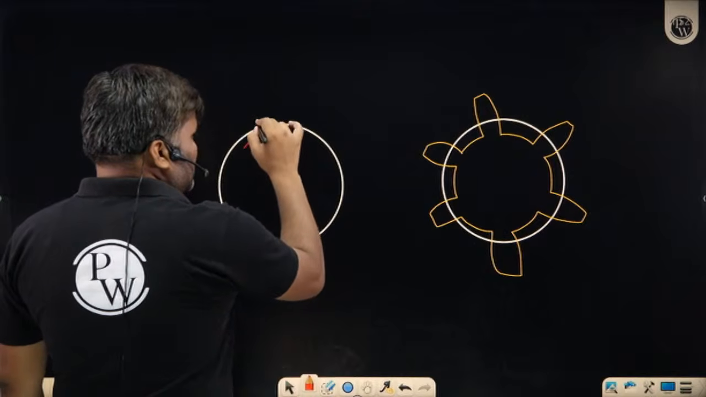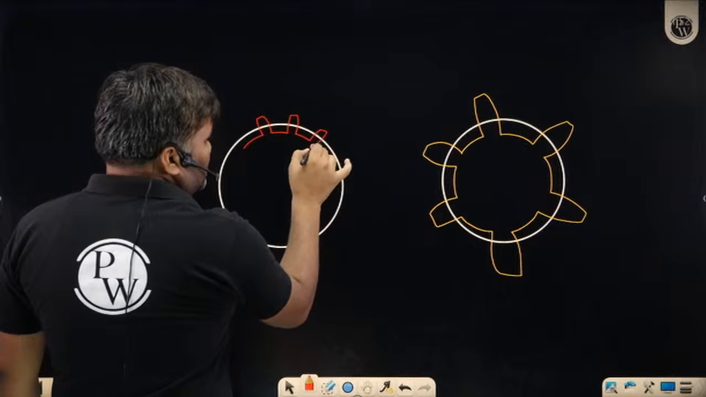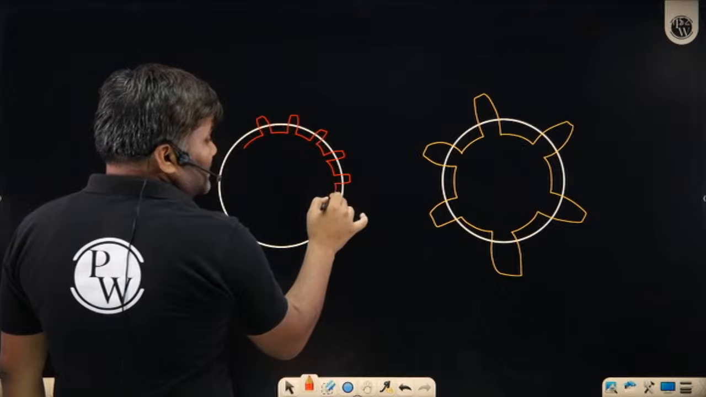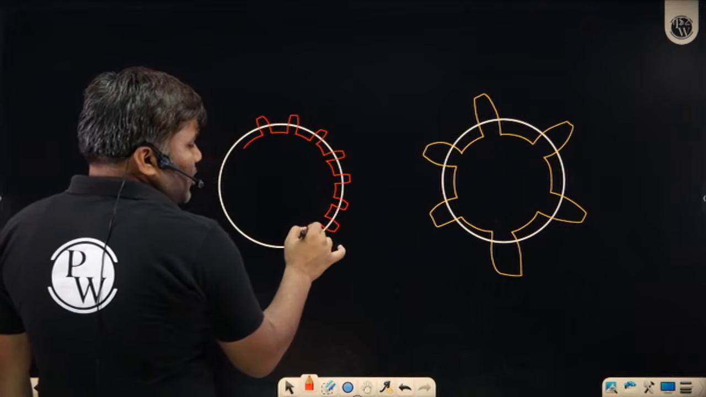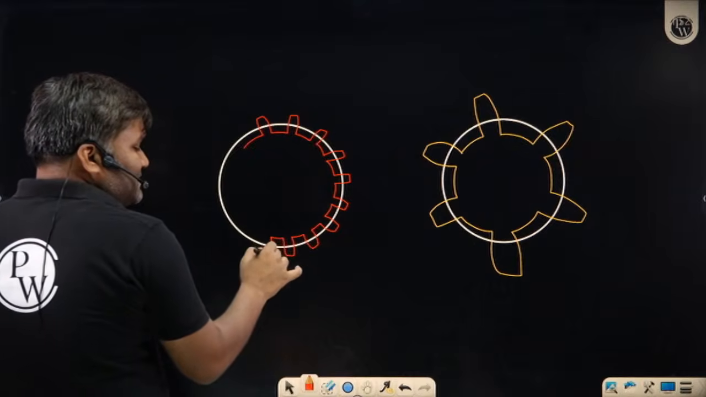Sir, now teeth look like this. Now we are having teeth like this. So can I say, by increasing the number of teeth on the same pitch circle, my tooth size is reducing automatically. So as the number of teeth increases, the size is reducing.